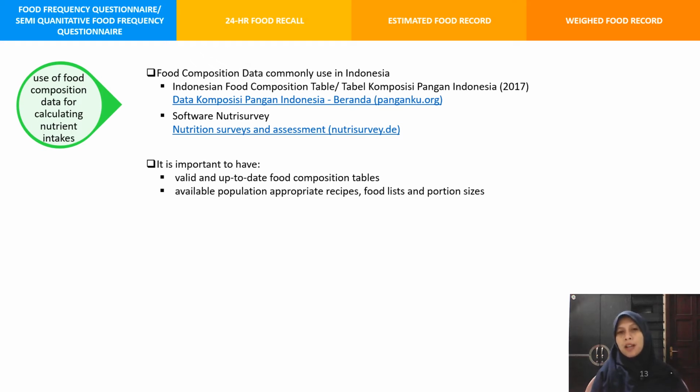Regarding food composition data, it's important to have a valid and up-to-date food composition table, and also it is important to have available population-appropriate recipes and food lists and also portion sizes, because each population might have different recipes and also different portion sizes, so it is better to have the specific ones. Why? Because it might affect the nutrient intake that is contained in the food and also in the beverage.